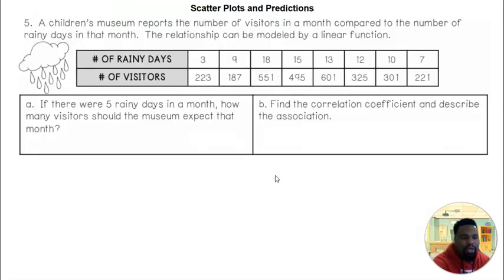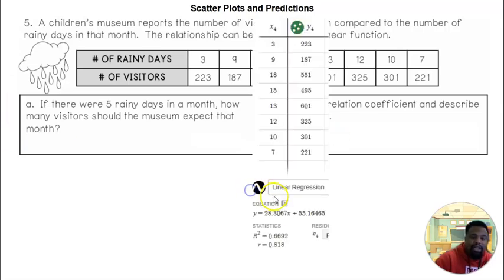Now let's take a look at this last one here. A Children's Museum reports the number of visitors in a month compared to the number of rainy days in that month. The relationship can be modeled by this function. If there are 5 rainy days in a month, how many visitors should we expect in the museum that month? So let's plug this into our graphing calculator or Desmos, in our table. X represents the number of rainy days, Y represents the visitors. We did that. Notice our equation: we got 28.31x plus 55.16.